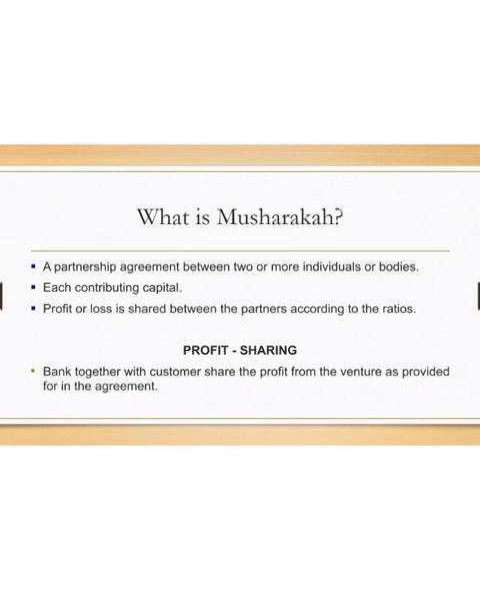What is musyarakah? Musyarakah is a partnership agreement between two or more individuals or bodies, each contributing capital. Profit or loss is shared between the partners according to the ratio. Under musyarakah profit sharing, the bank together with the customer shares the profit from the venture as provided for in the agreement.